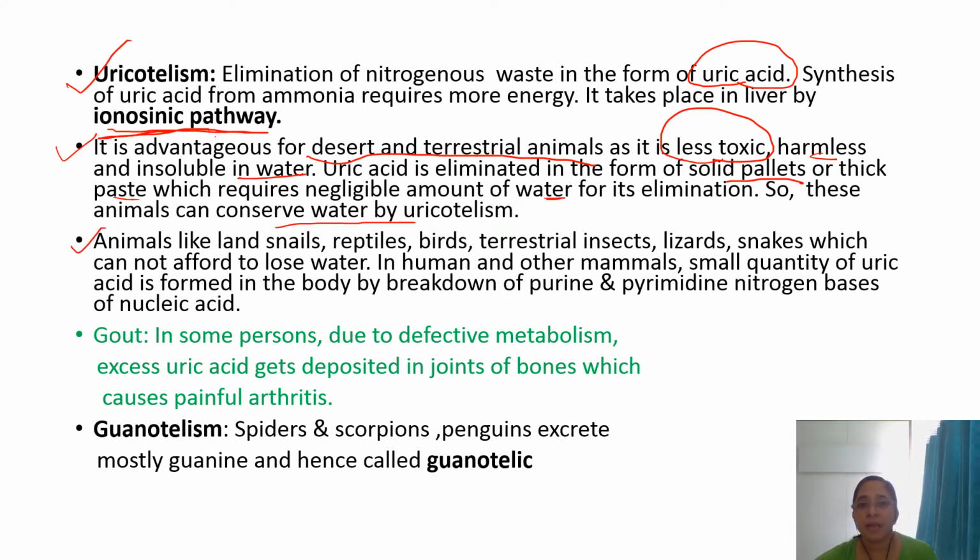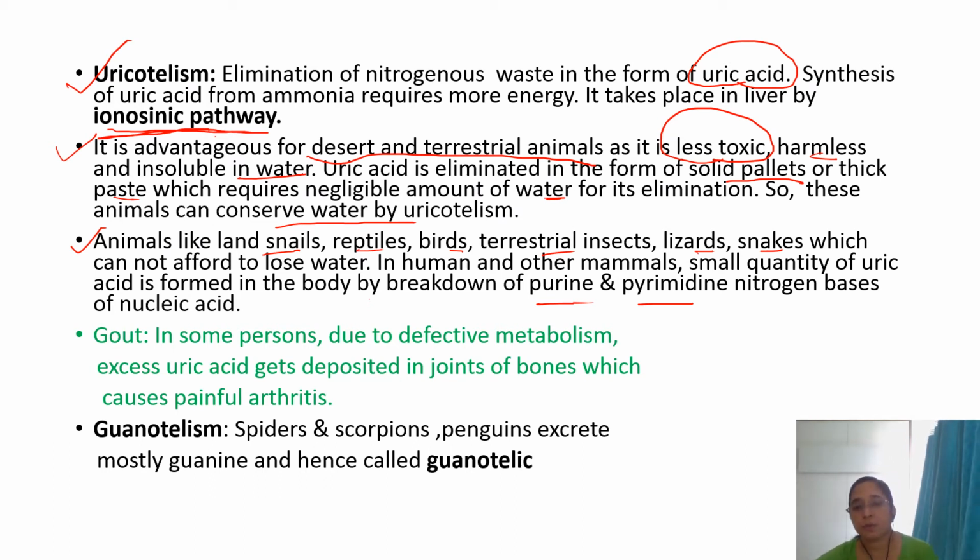Animals like land snails, reptiles, birds, terrestrial insects, lizards, snakes, which cannot afford to lose water, show this. In humans and other mammals, a small quantity of uric acid is formed in the body by breakdown of purine and pyrimidine nitrogenous bases of nucleic acid.